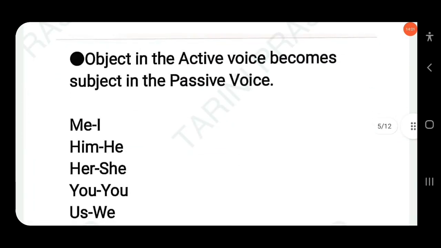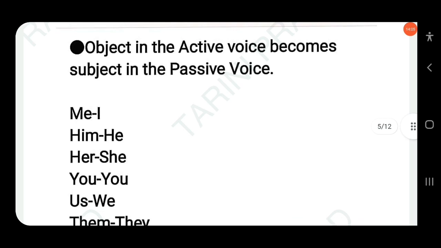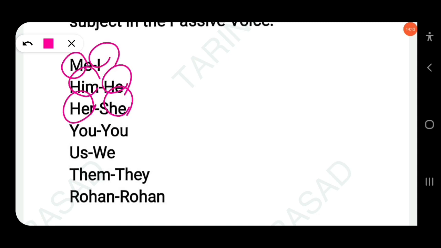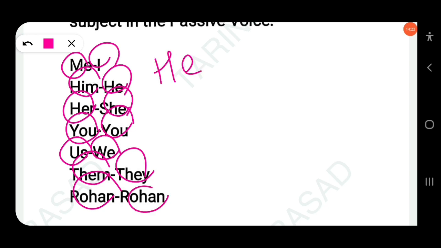Next, the object in the active voice becomes the subject in the passive voice, as we have already discussed. Me becomes I, him becomes he, her becomes she, you remains unchanged, us becomes we, them becomes they, Rohan remains Rohan. Take an example: he likes me.